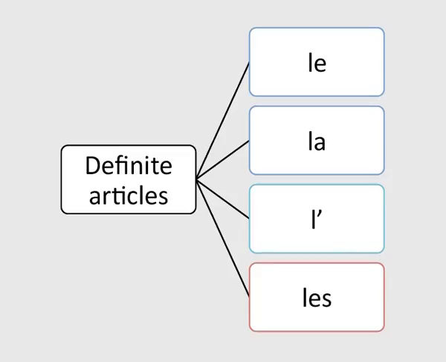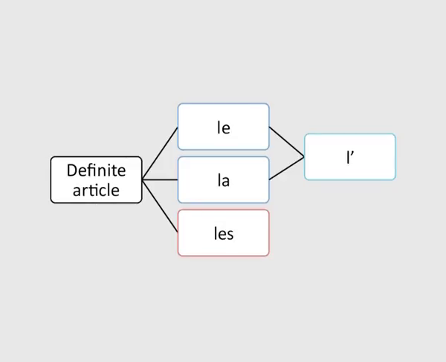In French, there are 4 definite articles: le, la, l'apostrophe, and les. Technically speaking, there are only 3 because l'apostrophe is just a variation of le and la.